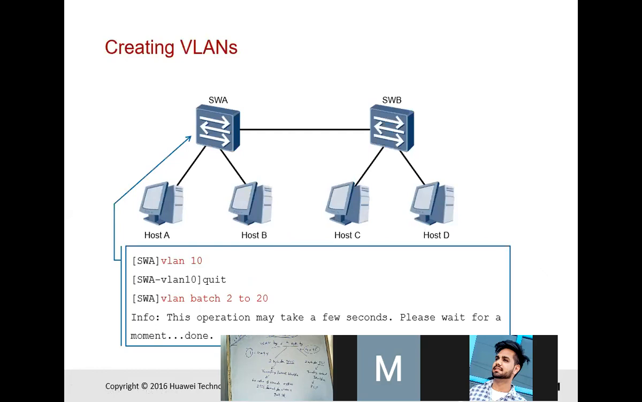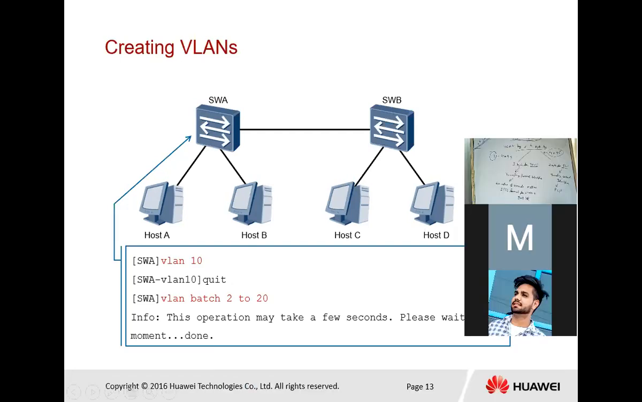So next, that is how we can create the VLAN. Just creating the VLAN, you type VLAN 10, where 10 is the VLAN number. VLAN batch 2 to 20 is a multiple group, or we can say multiple batches.